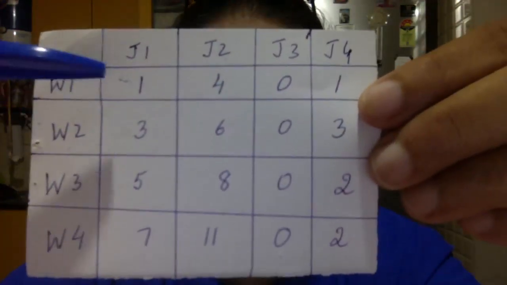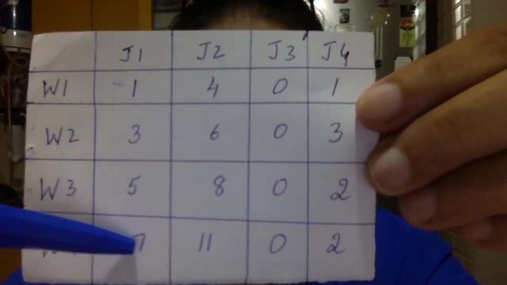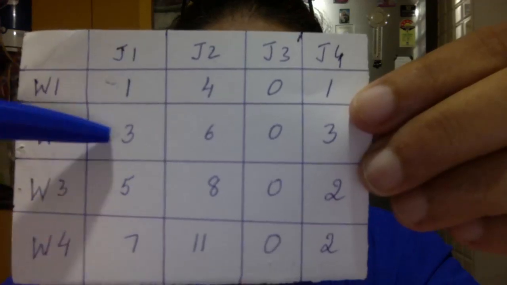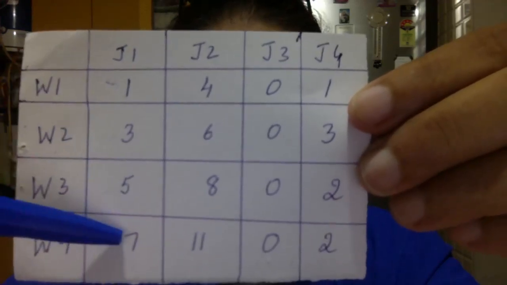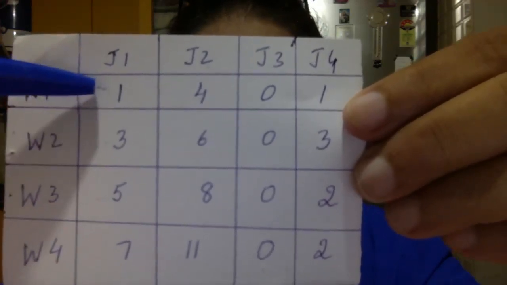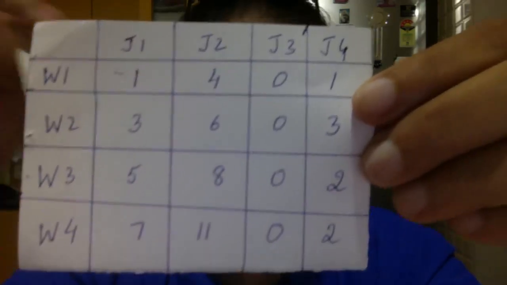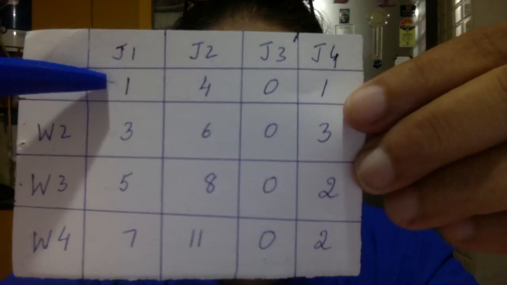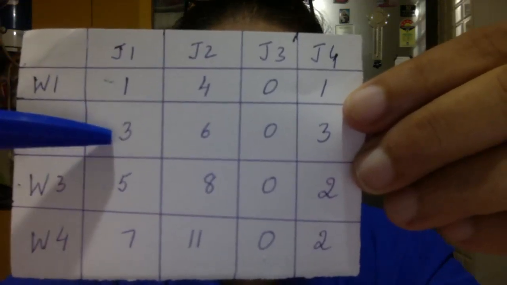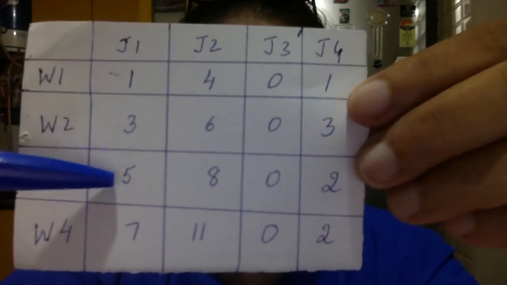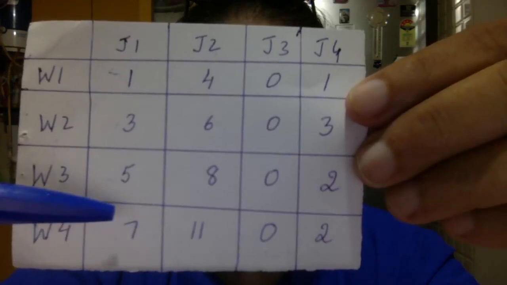First we did row deduction. Now we do column deduction. Now look at this problem. Column deduction means find the least in the first column. You have 1, 3, 5 and 7. Obviously 1 is the least. So you remove 1 from each number in the column. 1 minus 1 is 0. 3 minus 1 is 2. 5 minus 1 is 4. 7 minus 1 is 6.